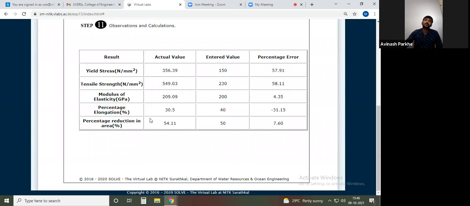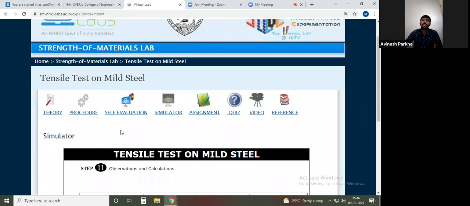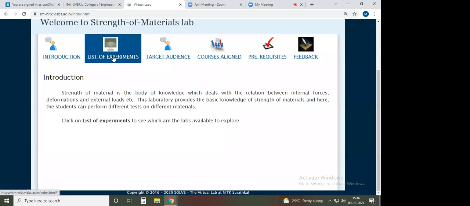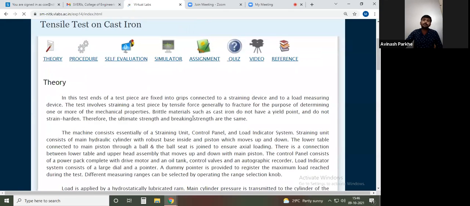Now this is the tensile test on the mild steel. If I change the material and take another tensile test on cast iron, we have to follow the same procedure. But what results you will get for the cast iron, we have to check, because cast iron is a very strong material as compared to the mild steel.